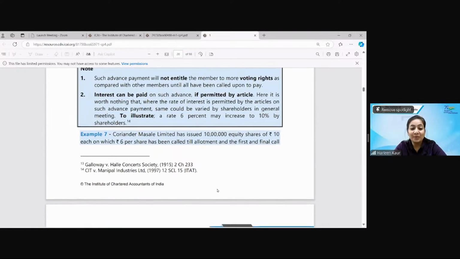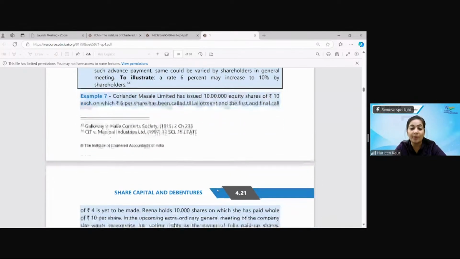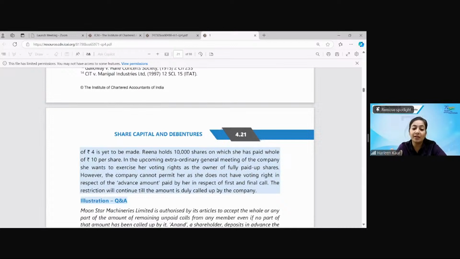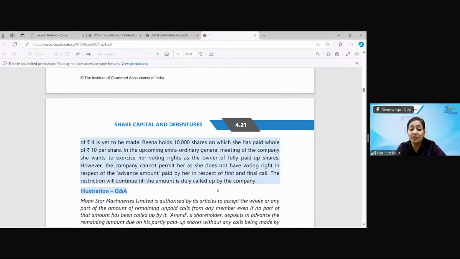Coriander Masala Limited has issued 10 lakh equity shares of rupees 10, on which 6 has been called till allotment and 4 is to be called as the first and final call. Reena has paid the whole amount. Now this Reena was very smart. She paid the share amount and it falls in advance. In the upcoming extraordinary general meeting, she wants to exercise her voting rights as the owner of fully paid shares. The company cannot permit it, as she does not have voting rights in respect of the advance amount.